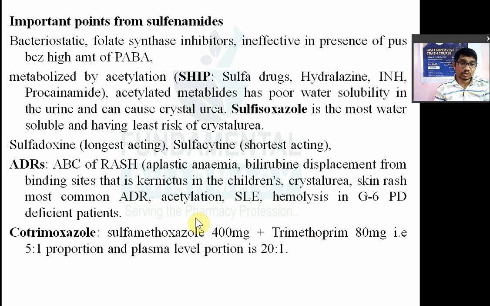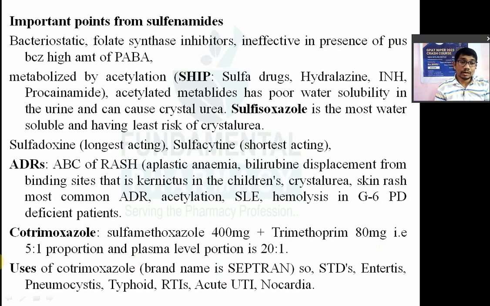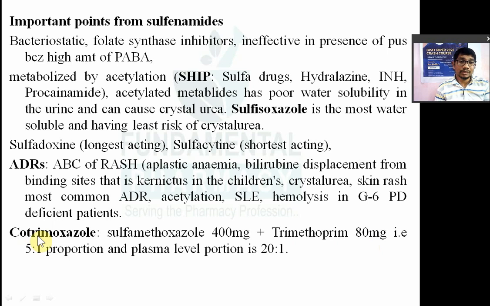Sulfamethoxazole 400 mg and trimethoprim 80 mg. This combination is known as cotrimoxazole. It is a combination of sulfamethoxazole 400 mg and trimethoprim 80 mg in a 5:1 ratio, a concentration ratio or dose ratio. Now after the absorption of cotrimoxazole, the plasma level will appear like 20:1, so 20 for sulfamethoxazole and 1 for trimethoprim.